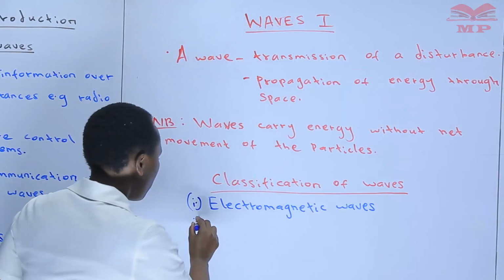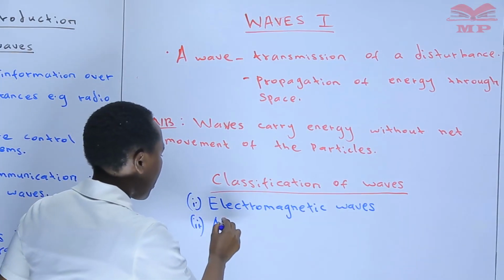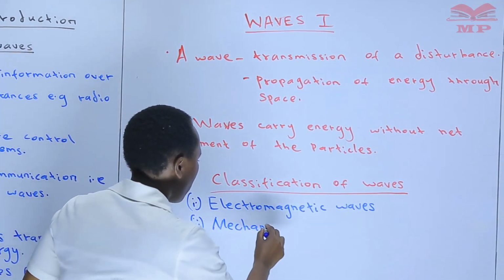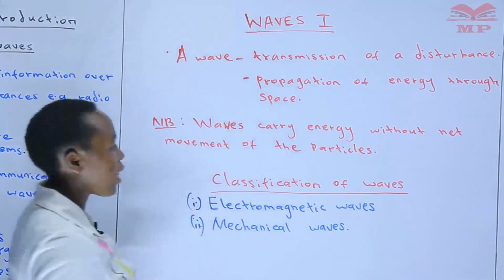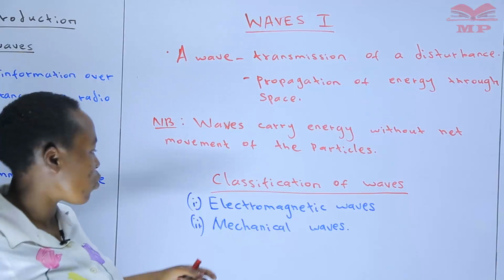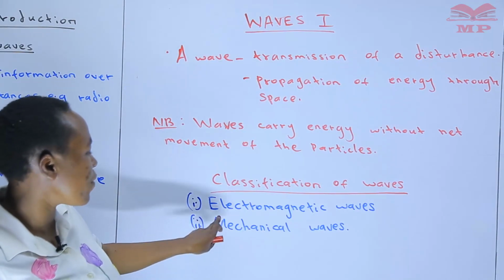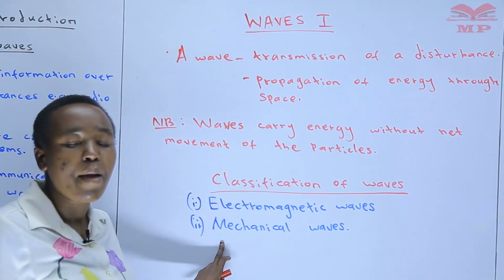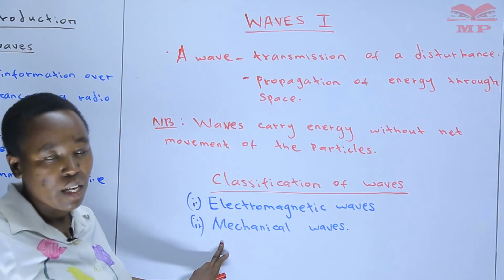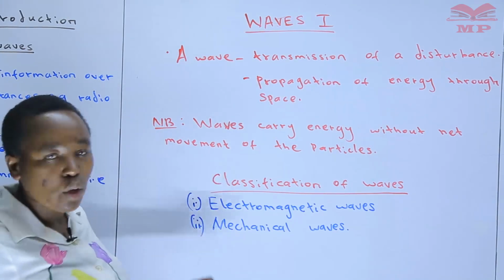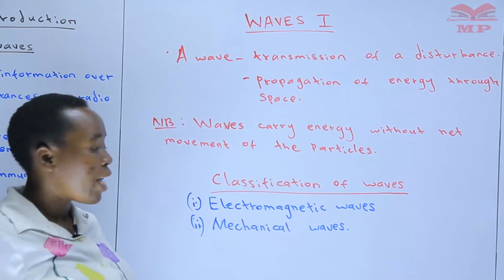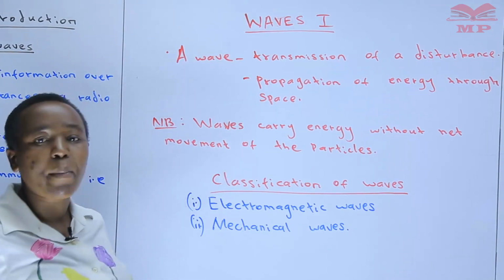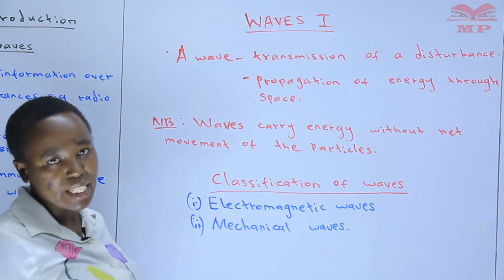And number two, we have mechanical waves. So that is the large category of waves. We are going to discuss each on its own. We define electromagnetic waves and we'll also be able to define mechanical waves, giving examples.